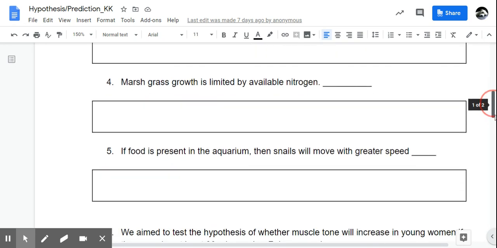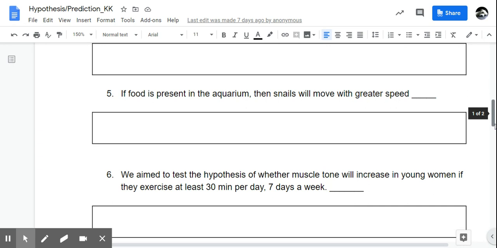All right, we get to number five. If food is present in the aquarium, then snails will move with greater speed. This one should kind of jump out to you as being a prediction and not a hypothesis. So how might we change this to a hypothesis? Maybe we could say something like snails require food to fuel activity.